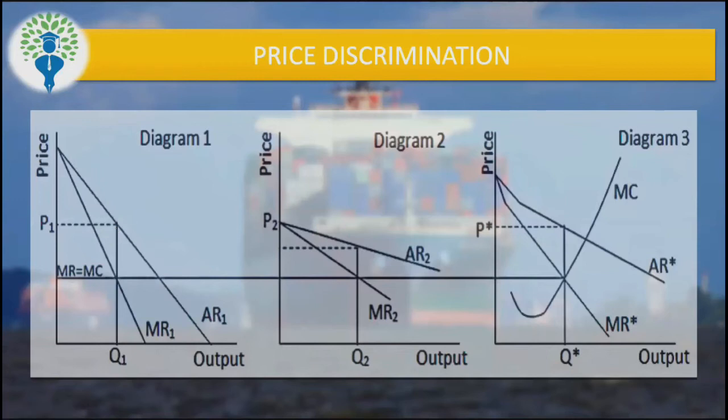As I said in the beginning, if a firm is selling its product at a little less price, what's wrong in this? So now we are going into the problem part of it.